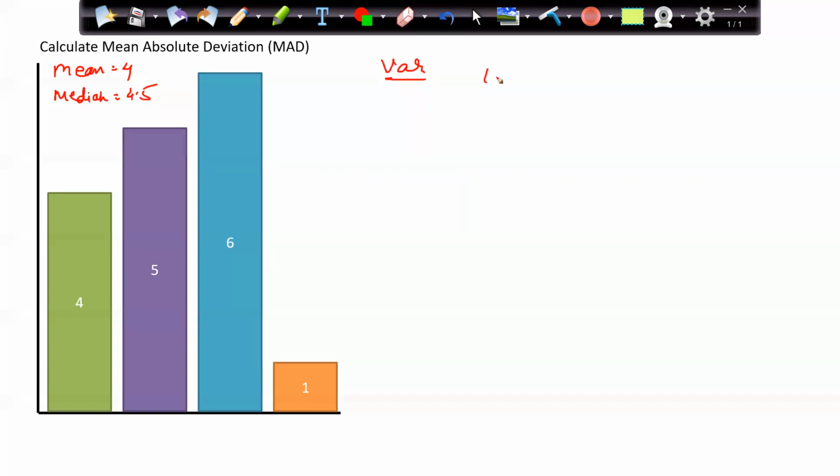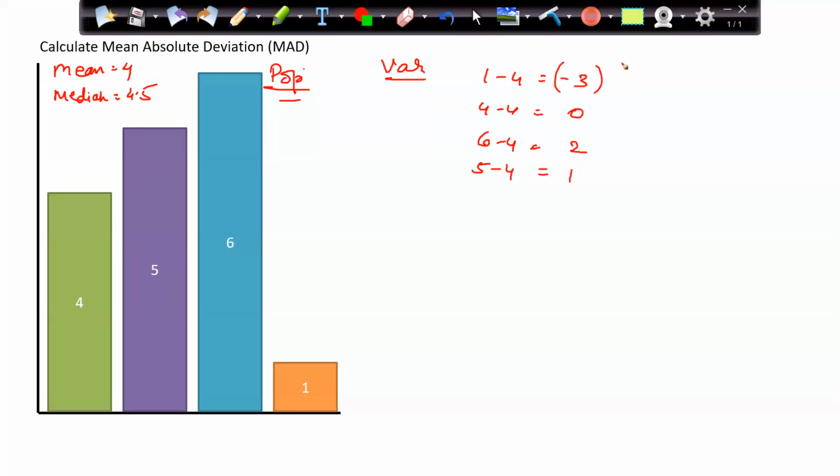Now let's go and find variance. So xi minus mu, right? I am considering this as a population. I am not considering this as a sample. So the formula will be xi minus mu whole square by n. The values are 1 minus 4, 4 minus 4, 6 minus 4, and 5 minus 4. 1 minus 4 is negative 3, then 0, 2, 1.